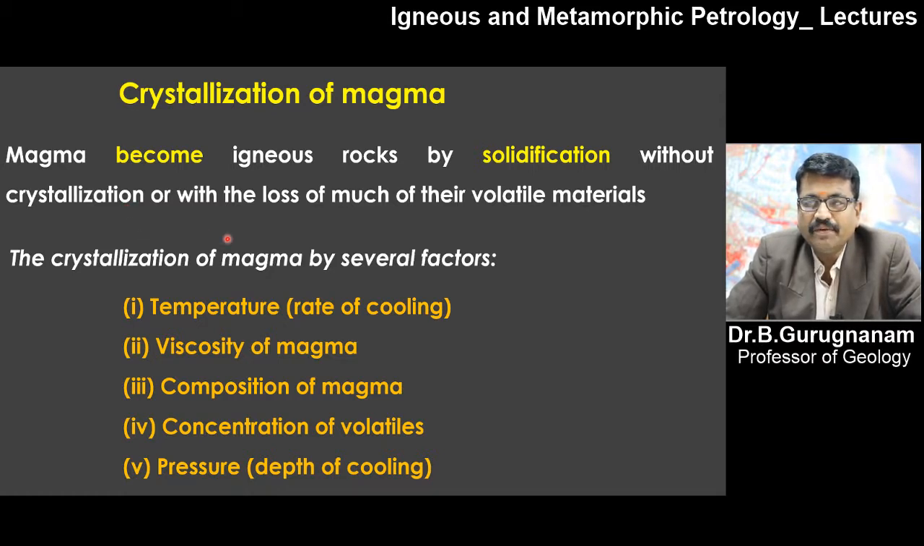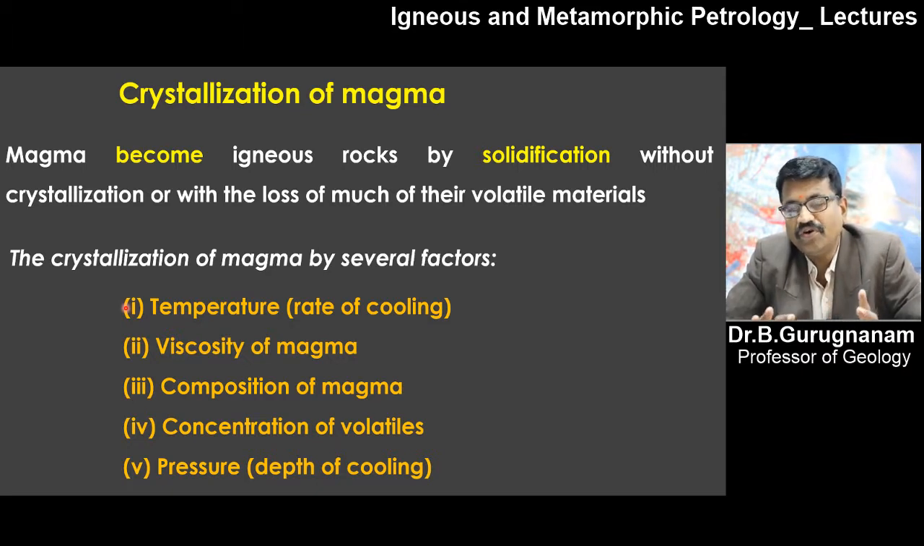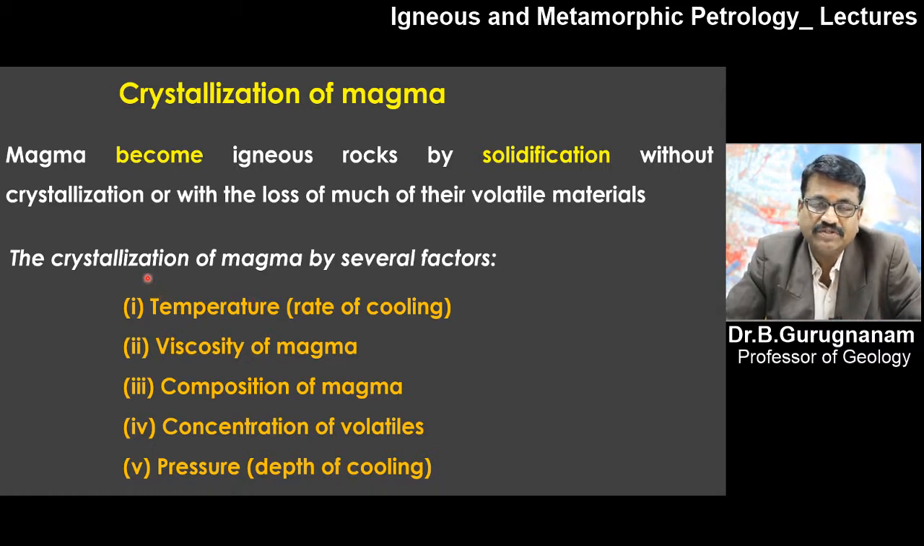The crystallization of magma is affected by several factors. There are many factors which affect the formation, or the crystallization process. The first one is temperature. Temperature is a major point in the magma, because magma is in liquid form due to higher temperature, so all the minerals are in a molten liquid form. So the rate of cooling is the first thing to be considered for crystallization.